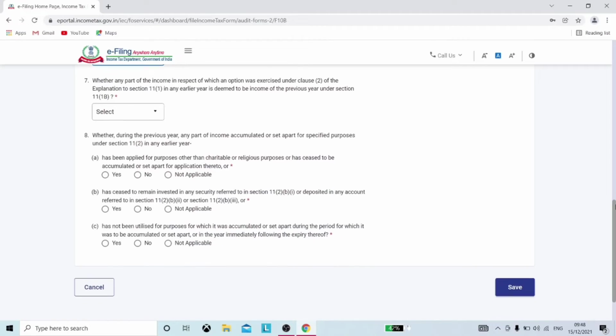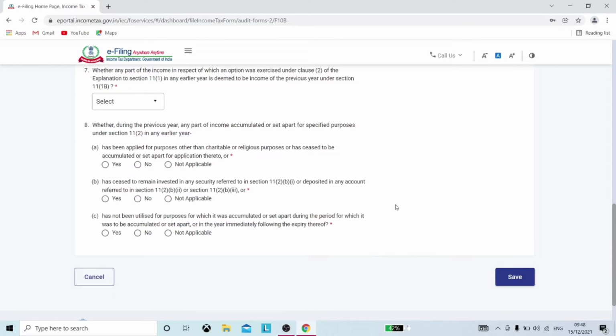Point number 7 and 8 relates to the amounts so accumulated or for which option was exercised in earlier years and have not been utilized in the given time frame. Remember, if any amount is filled in these 2 points, it shall be considered as a non-compliance of the provisions and such amounts shall be liable to tax.